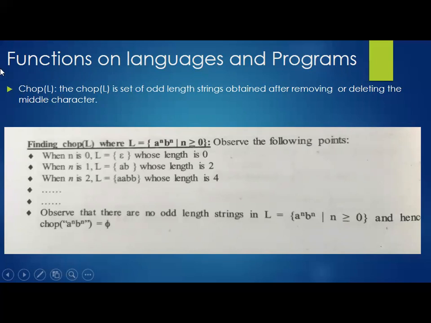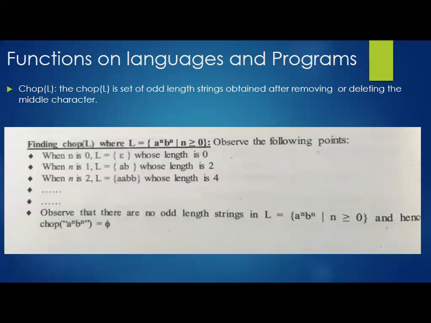So this is a function. What is the input for this particular function? The language will be provided to the function. The complete language should be provided as input for this function. What is this chop? This definition is a bit confusing. Whatever they have given in your textbook, just observe. Chop L is the set of odd length strings obtained after removing or deleting the middle character. So this states that out of the language we are having, the middle one should be removed. Later, whatever we get will be considered the result of chop of that language.